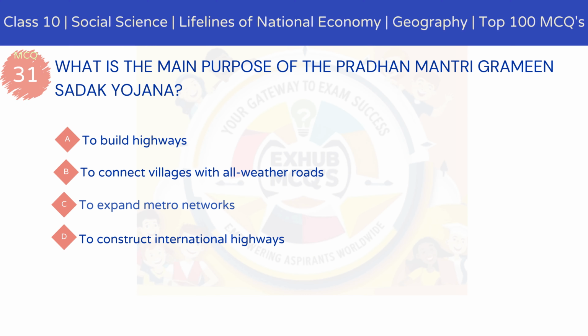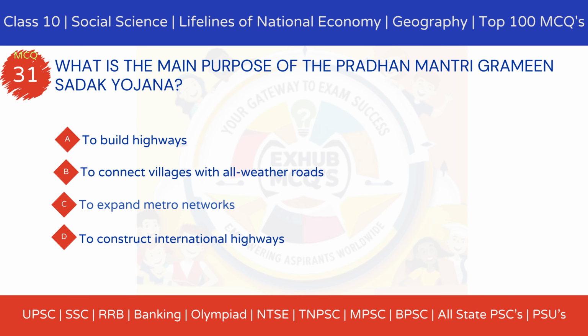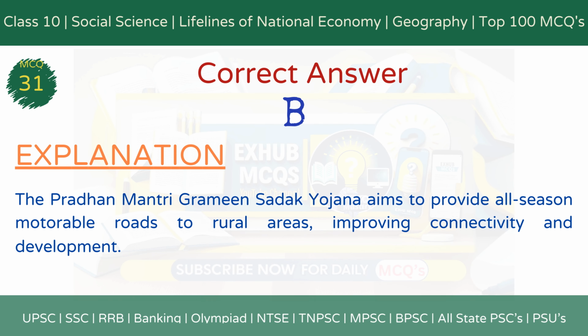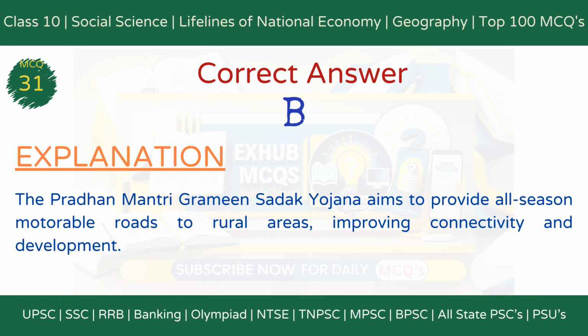countries. MCQ 31. What is the main purpose of the Pradhan Mantri Gramin Sadak Yojana? Option A, to build highways. Option B, to connect villages with all-weather roads. Option C, to expand metro networks. Option D, to construct international highways. The correct answer is option B, to connect villages with all-weather roads. Explanation. The Pradhan Mantri Gramin Sadak Yojana aims to provide all-season motorable roads to rural areas, improving connectivity and development.